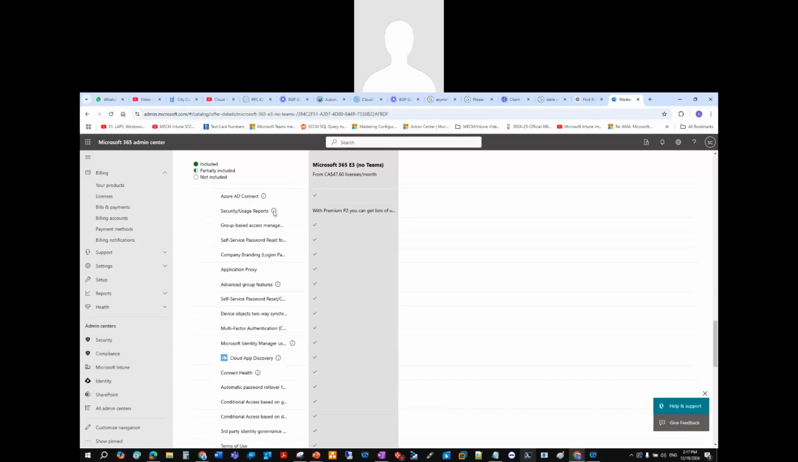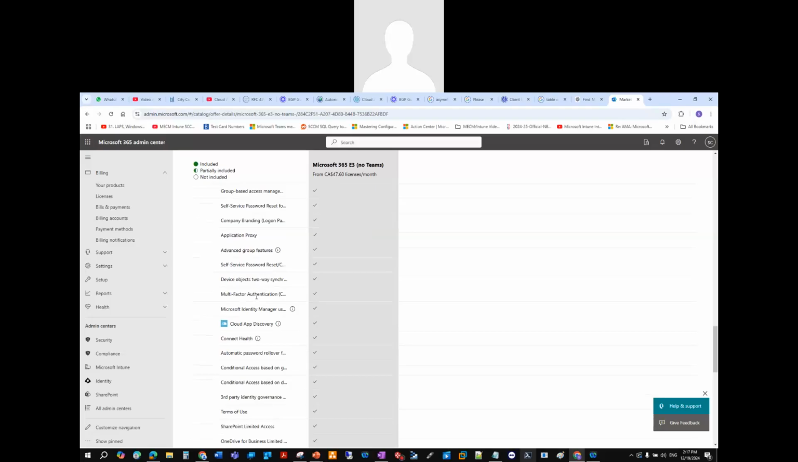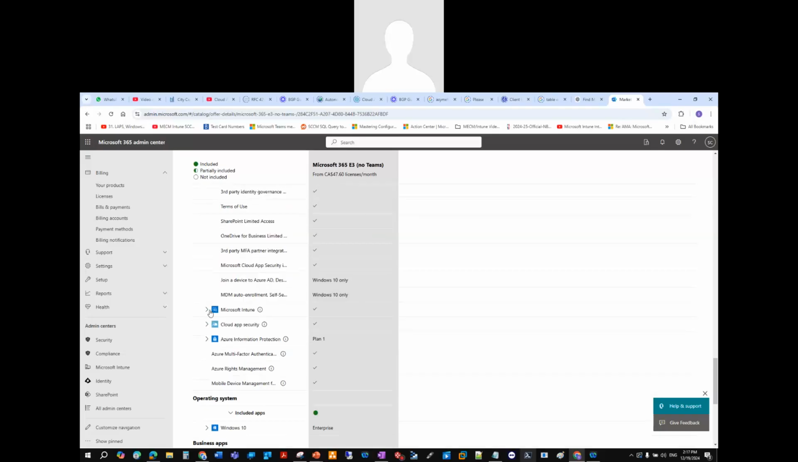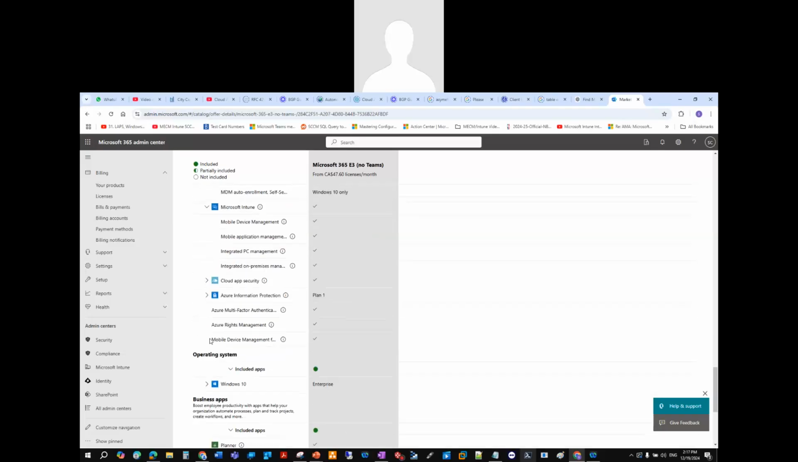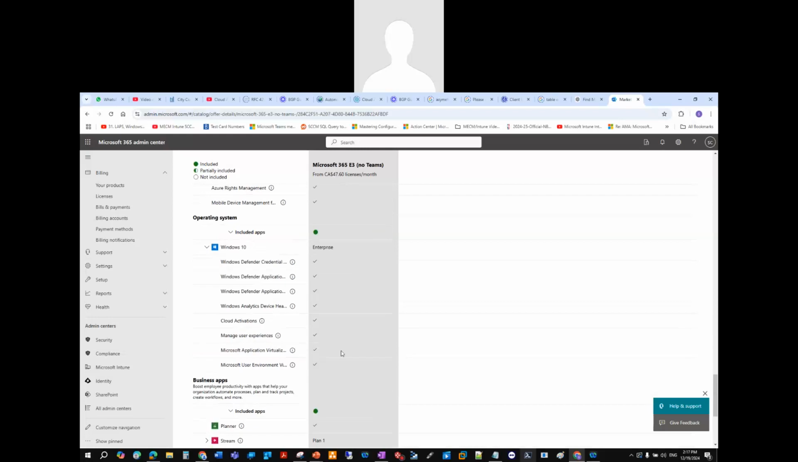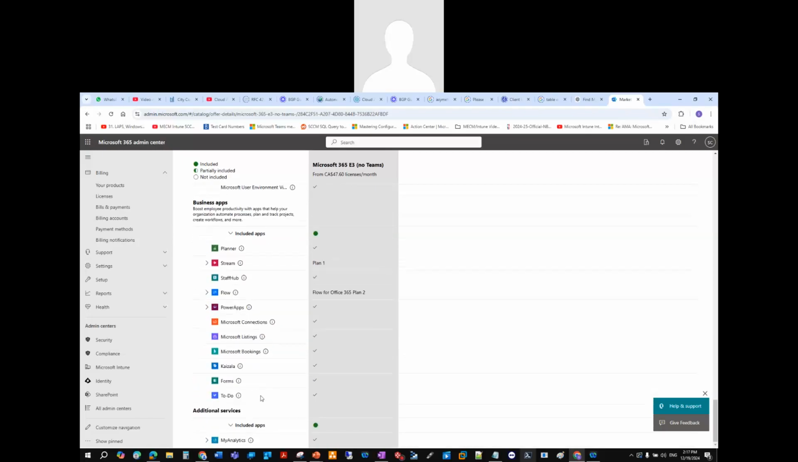It also has my Premium 1 license, right? But it's also with Premium 2 for security and usage reports. So I've already got that. It also has my Intune, which is what I need. And it has my Windows 10 enterprise licensing.